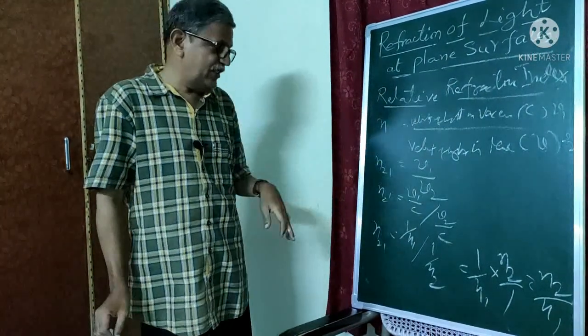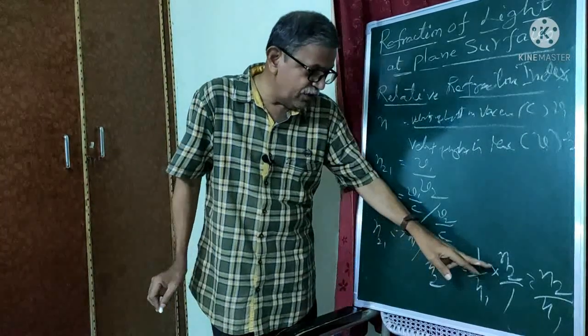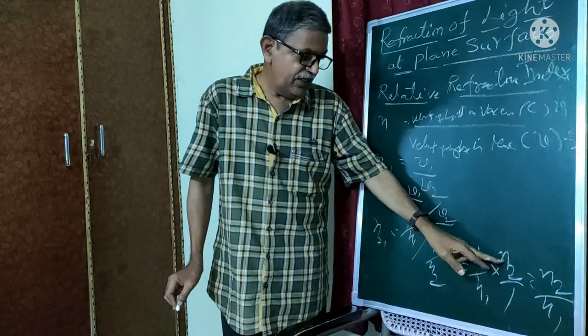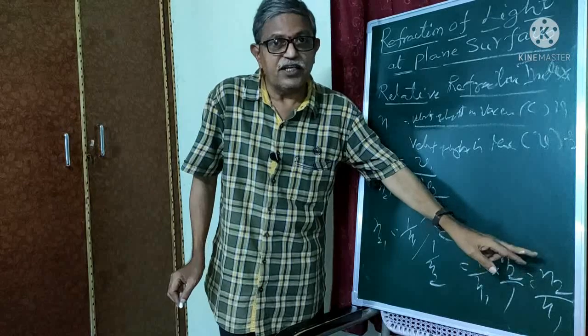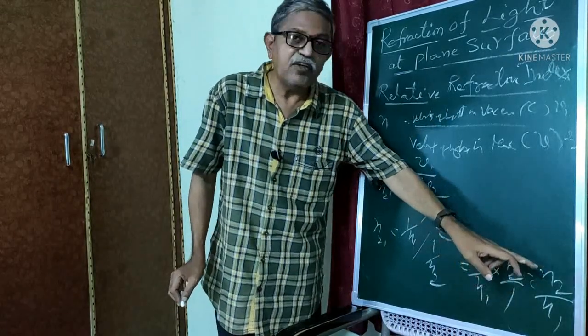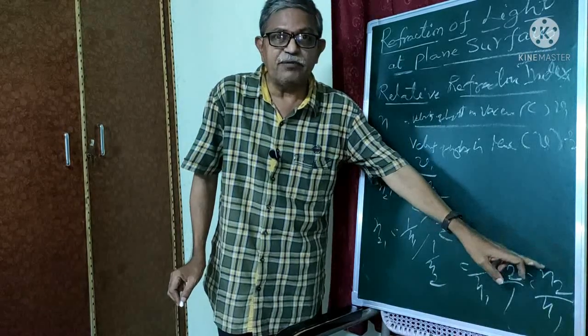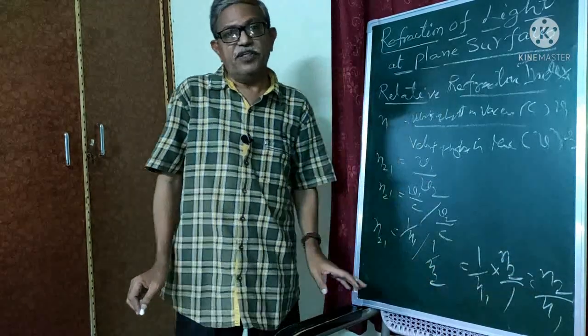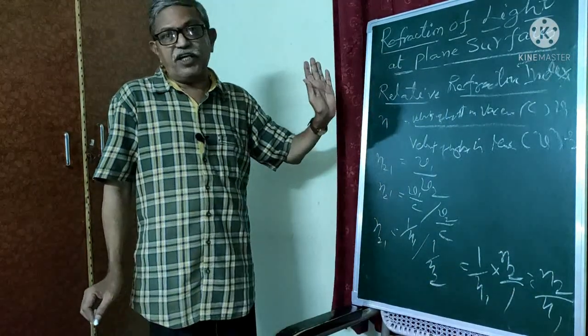This is called the relative refractive index of the medium. That means N21 is equal to the refractive index of the second medium by the refractive index of the first medium. This is called the relative refractive index.